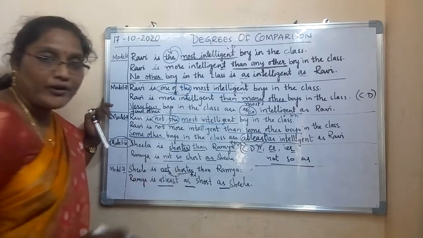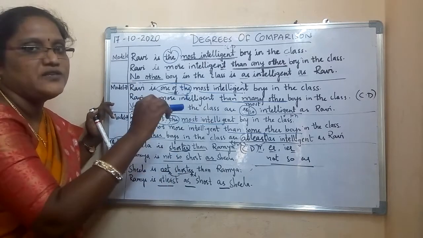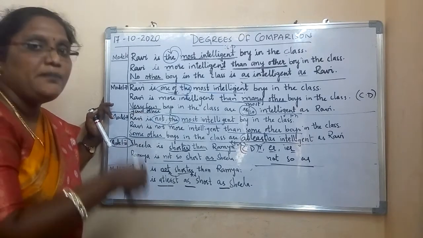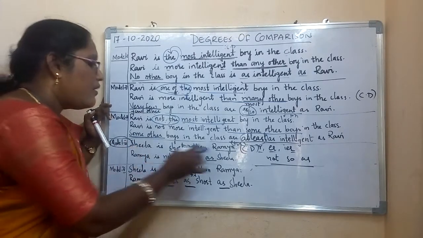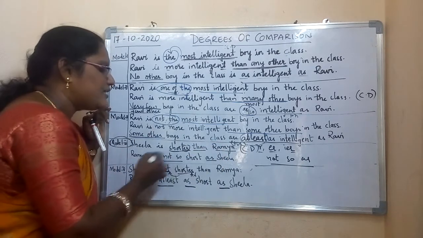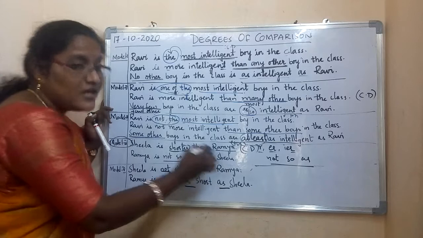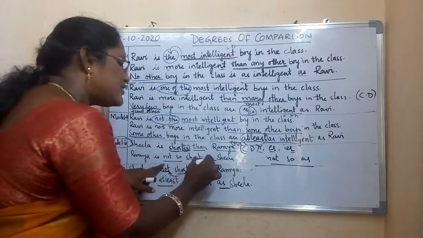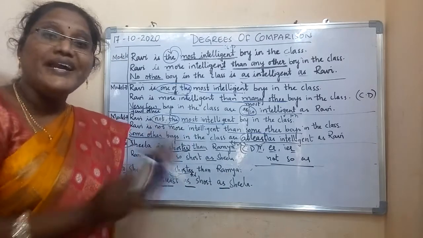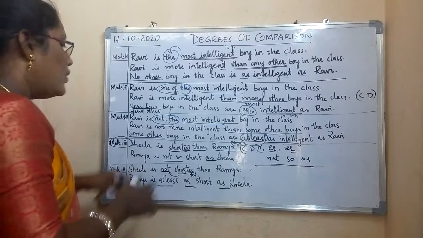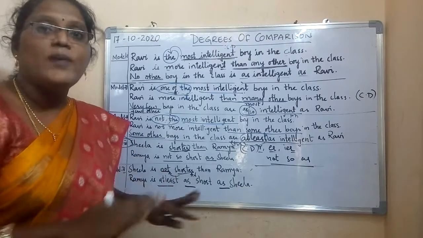So Sheila is shorter than Ramya is given. That is a positive statement in comparative degree. We have to make it a negative statement in positive degree. So you have to get the last name first and the first name last. Ramya is not so short as Sheila. So you should not forget to change the names. You are using the structure not so as, but if you forget to change the names, that statement is wrong. So in type 4, you don't have superlative degree.